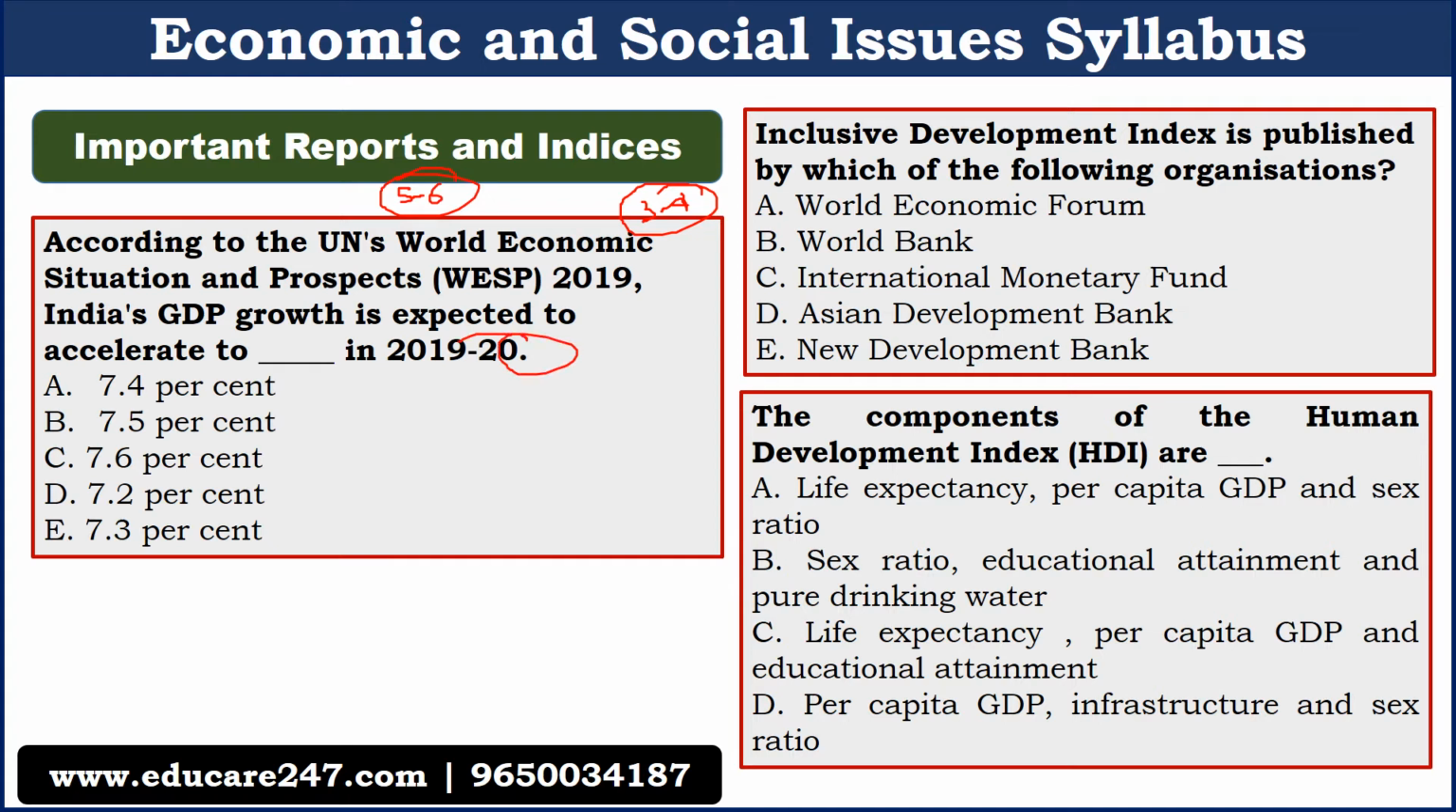The other question was, Inclusive Development Index is published by which of the following organizations? The other question was the components of Human Development Index. So you can see that the components have been asked, the report published by organization has been asked, the detail of the report has been asked. So you have to cover reports and indices very thoroughly. Very important section for NABARD Grade A examination.